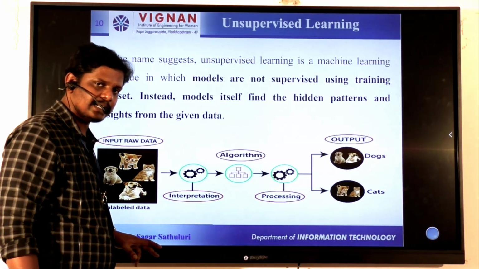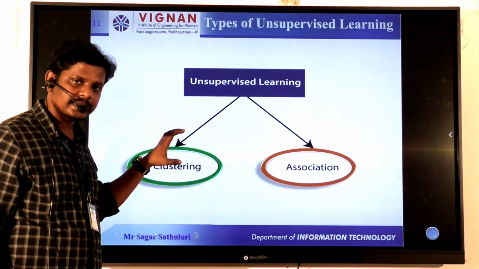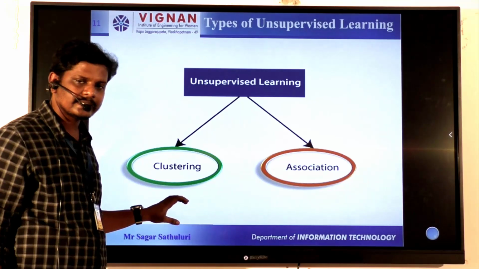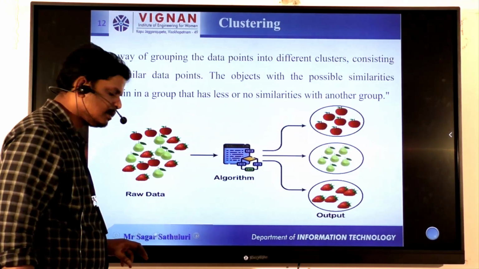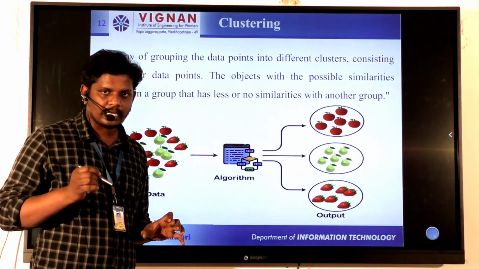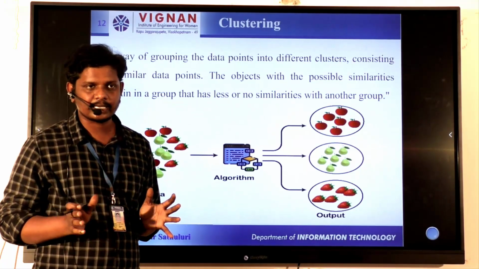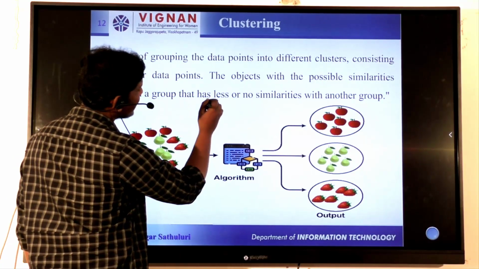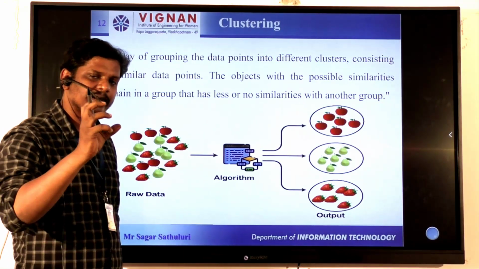The main categories under unsupervised learning are two: the first one is clustering and the second one is association. We'll discuss what clustering is and what association is. Clustering is nothing but grouping similar kinds of data together. If the data is not related, we move it to another cluster. If you observe this diagram, a group has few or no similarities with another group, which means each cluster needs to contain only similar kinds of data.